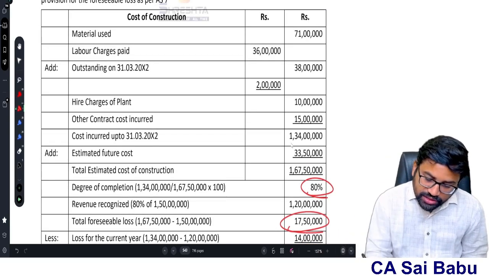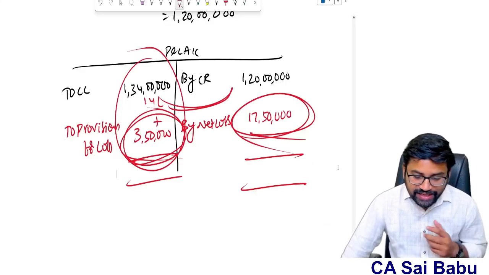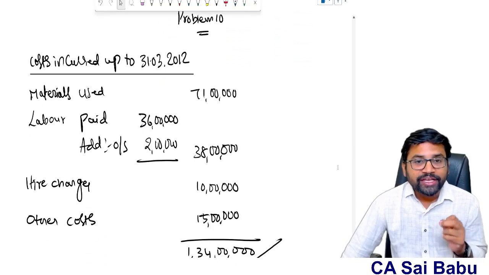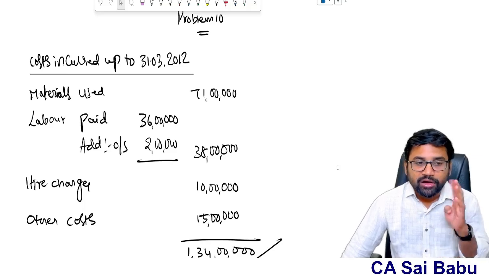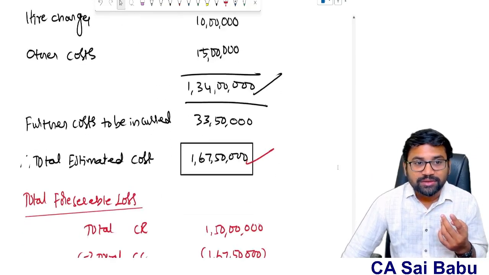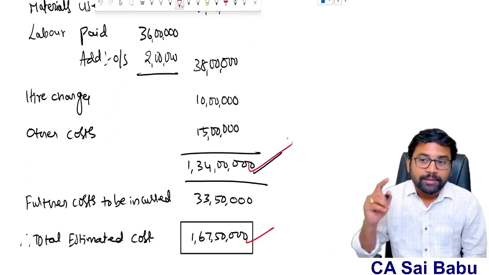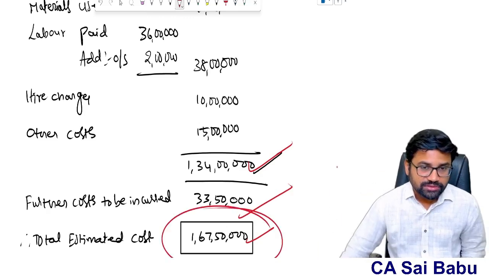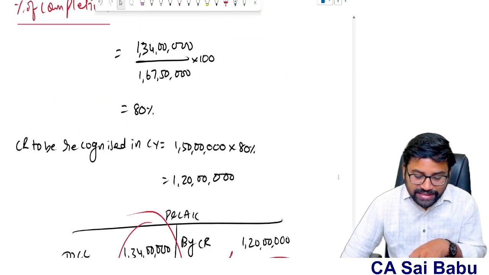What is the cost incurred? 1 crore 34 lakhs. So you should get an idea, sir. See, how you need to get an idea? In this case, I need to recognize revenue and cost. How to recognize revenue? The outcome is estimated reliably. Therefore, percentage of completion. How to find out percentage of completion? Based on cost incurred. Therefore, how much is the cost incurred so far? I will find out. Plus, what is the estimated further cost? I will take it. So then I will know the total estimated cost. Now, once I know the cost incurred divided by total estimated cost, I will get the percentage of completion.